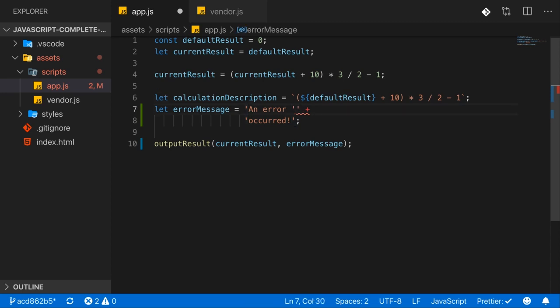So we have to tell JavaScript that this single quote should not be used as it normally uses single quotes, i.e. to close that string, but instead that we want to output this single quote here as a normal character in our text. And adding a backslash in front of it escapes the meaning the single quote would otherwise have, and therefore allows us to do that.